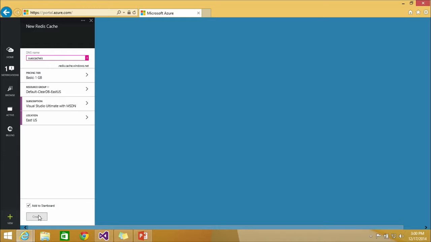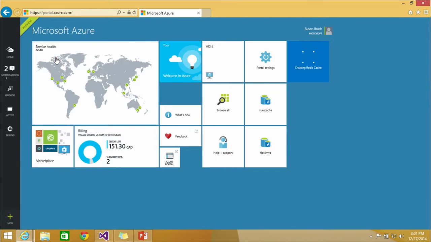But what I always like to say is think about what's happening here. This is going off and setting up a database server that's going to be globally available to anybody that you decide or any application that you decide to have access. So it's going to take a little while, absolutely, but it's actually doing quite a bit, and it's still going to be faster and easier to maintain in the long run than if you went off and tried to do it on your own. So, does it take a few minutes? Sure, absolutely, but it beats having to buy my own server, install it, connect it to a network, and install Redis on that so everybody can access it.